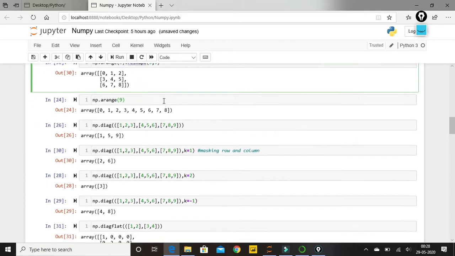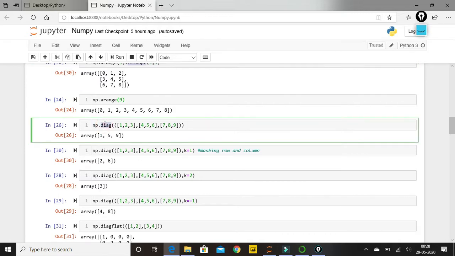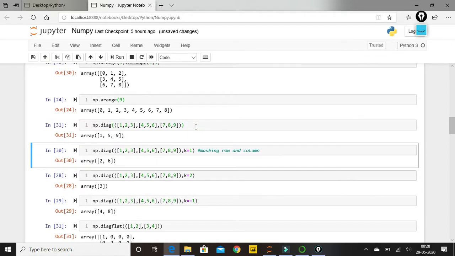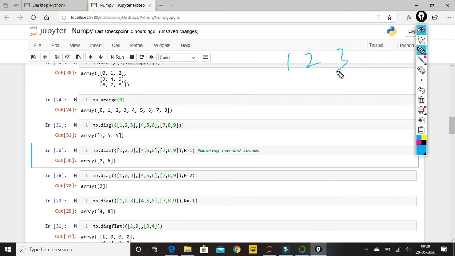Now coming on, we have one more function, diag, that is diagonal. What I've done here is I took three lists, a 2D array: 1 2 3, 4 5 6, 7 8 9. Then I'm passing this to the diag function. It is giving me the output 1 5 9. Let's see how this is working. We have 1 2 3, 4 5 6, 7 8 9. We know what a diagonal is, right? So this is giving me the diagonal values 1 5 9.